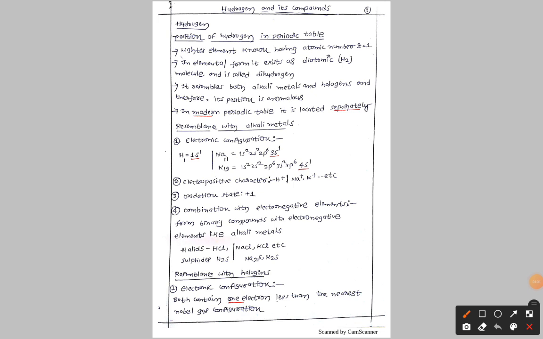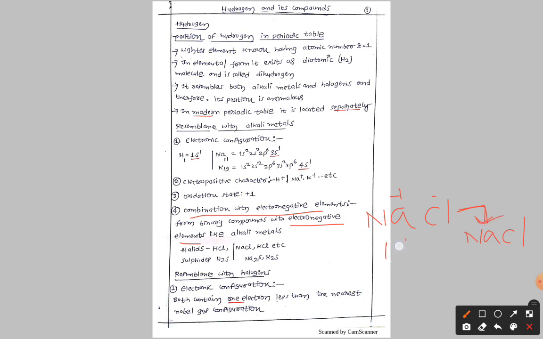Next resembles what we have: combination with electronegative elements. Here, if you see the first group elements, sodium can combine with an electronegative element like chlorine. So what happened? You are going to get sodium chloride. So here they are going to combine with highly electronegative elements.